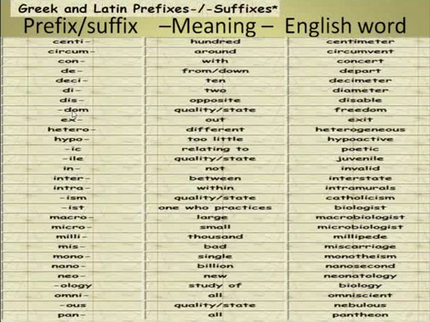But here, this is a suffix. It's added to the word, dom, like freedom. And here prefix, right? Latin and Greek together. And here we have the meaning for these roots or prefixes and suffixes, and here we have the English word that we have these days, right?